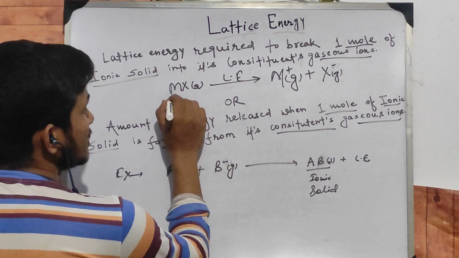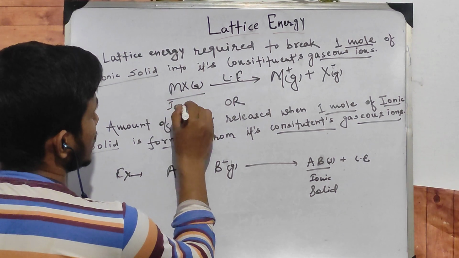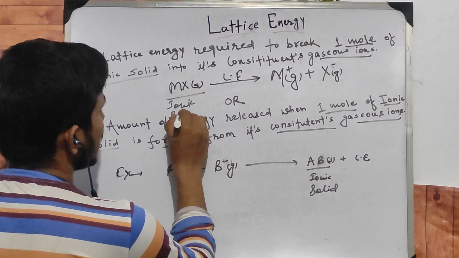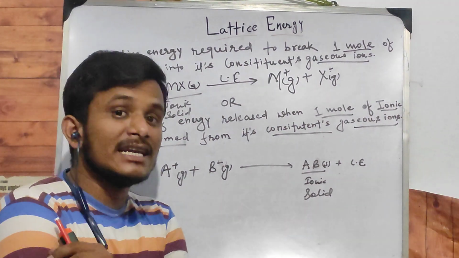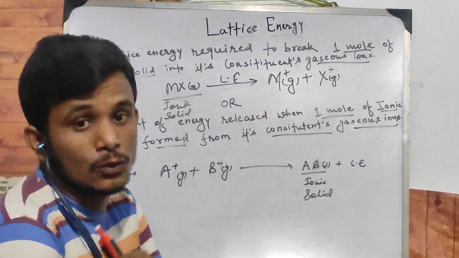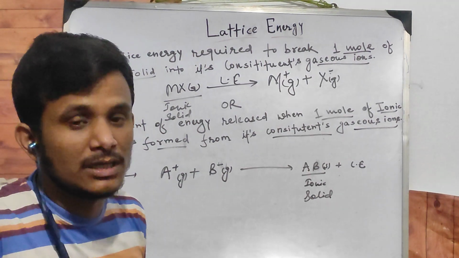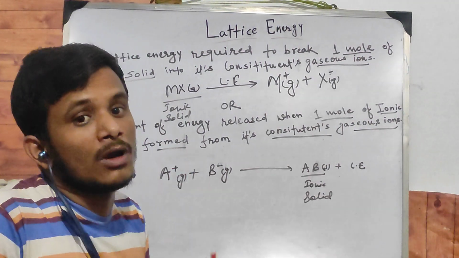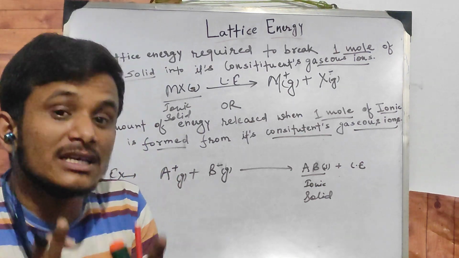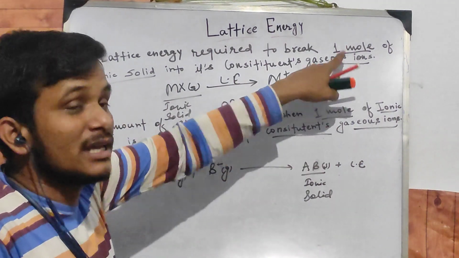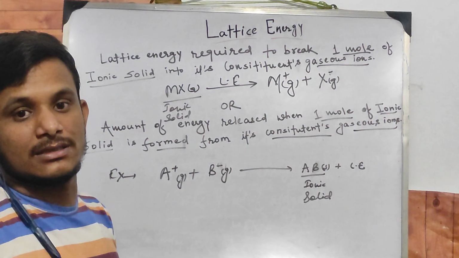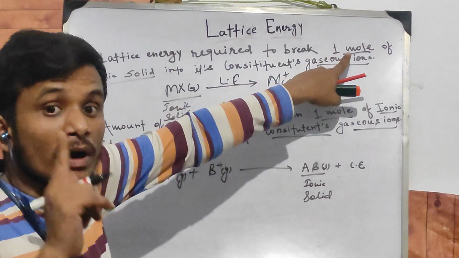Keep in mind that the energy released or required is for the formation of 1 mole of ionic solid, or to break down 1 mole of ionic solid into its constituent gaseous ions. This lattice energy concept is applicable only for ionic solids, and keep in mind, 1 mole.